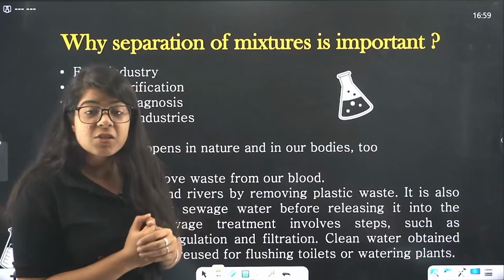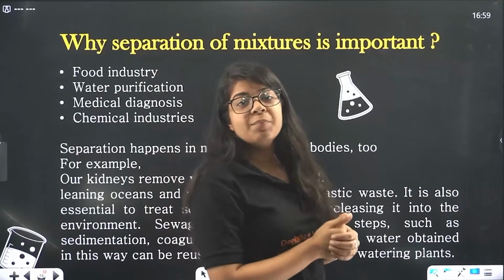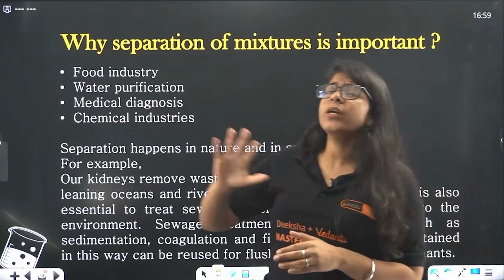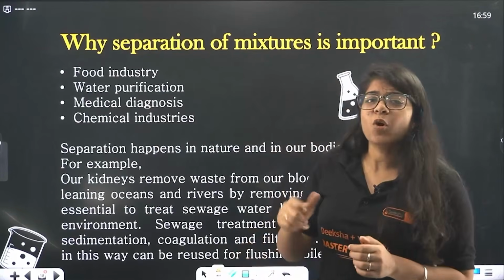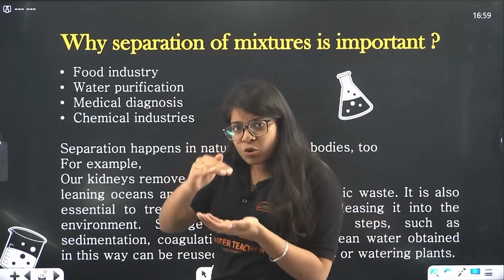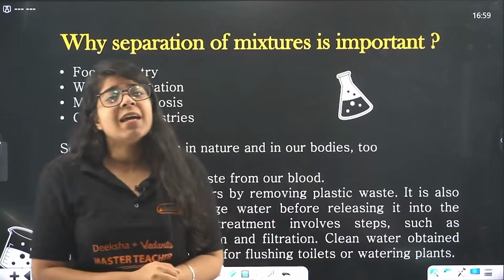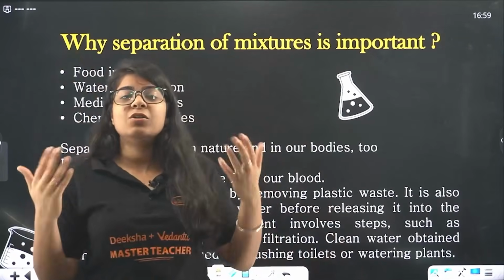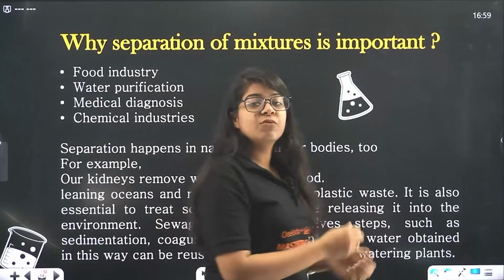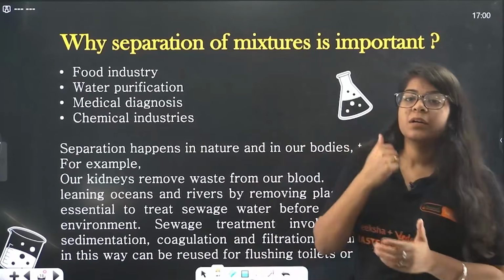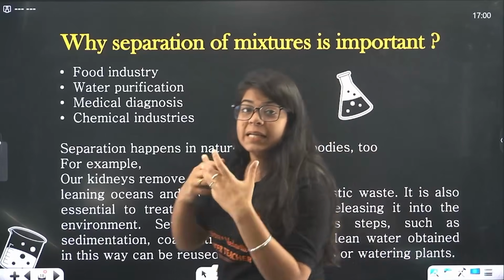Now, in the food industry, you also have to use these separation techniques, right? Just go into your kitchen, and when we boil the milk and keep on boiling, what happens? It gets higher in concentration. Why? Because all the water is getting evaporated, so water and milk got separated, right? So it is used in the food industry. It is used in power, water purification, medical diagnosis.